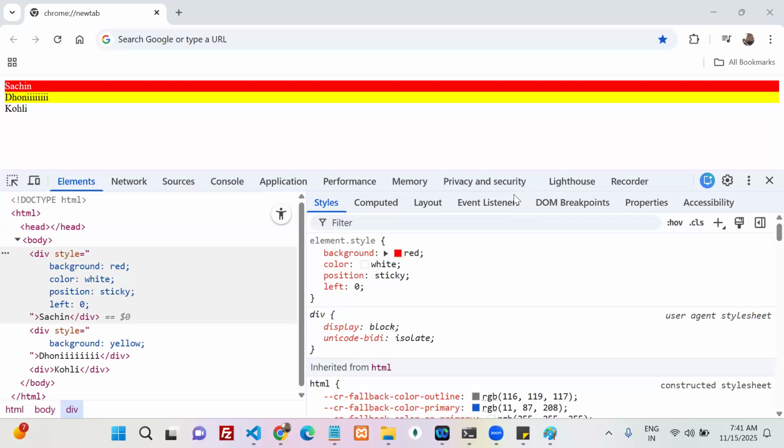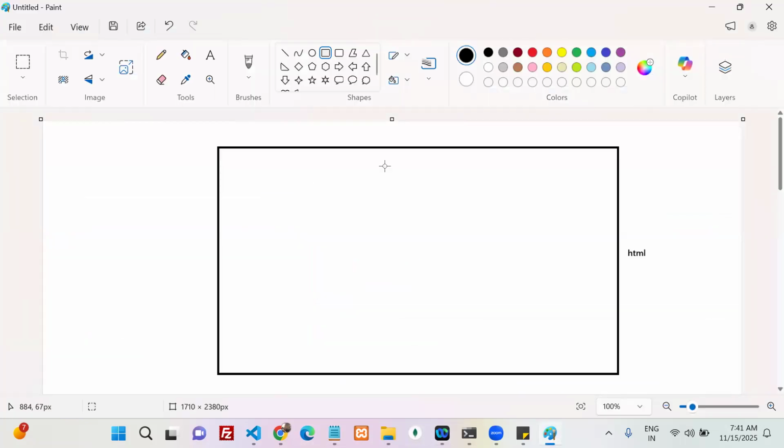The next one is what? Next one. HTML contains how many elements? Two elements. Perfect. What are those? Head and body. Perfect. Head and body.